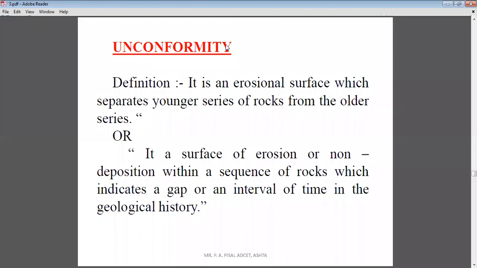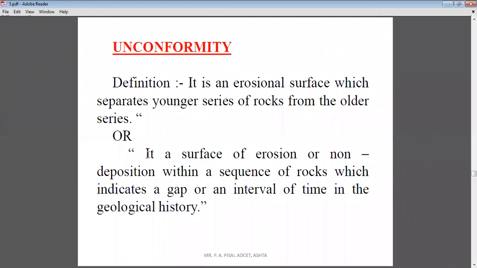Okay, I will tell you here. First we will look at the definition. Now what is given in this definition? The definition says that it is an erosional surface which separates a younger series of rocks from the older series. Okay, this is one definition.